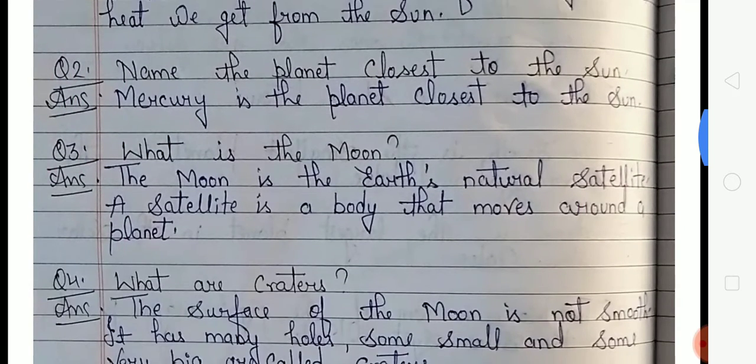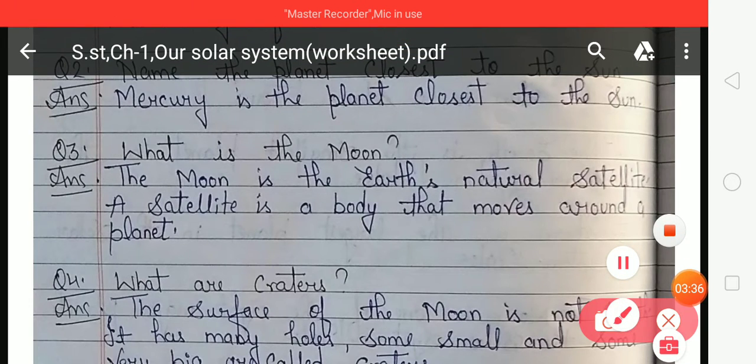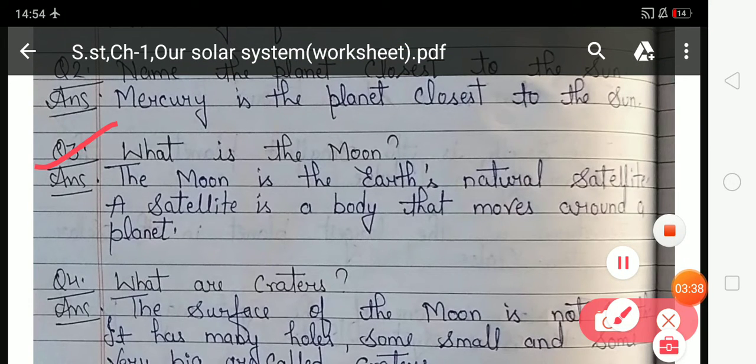Look at question number 3. What is the moon? It means in this question you have to write about the moon. So your answer is, the moon is the earth's natural satellite. A satellite is a body that moves around a planet.